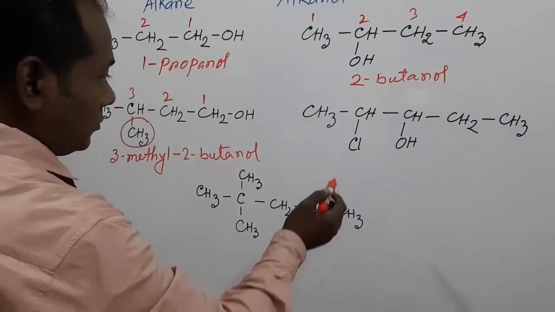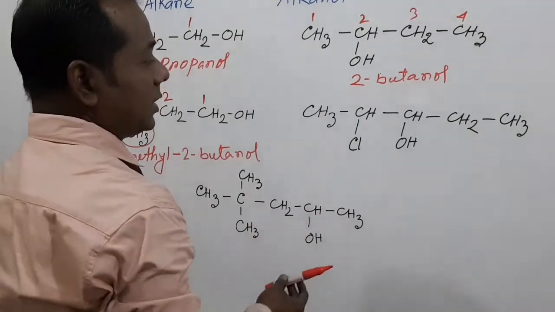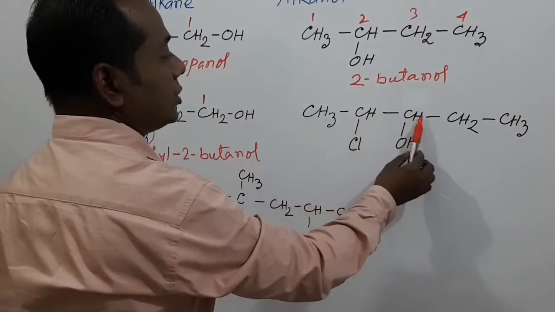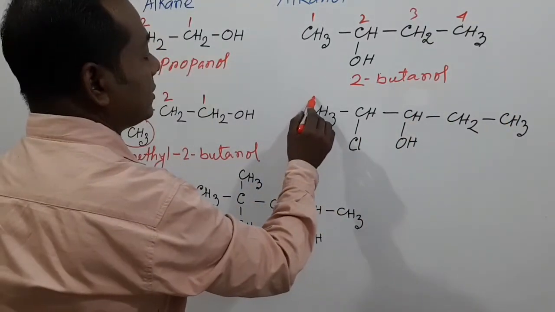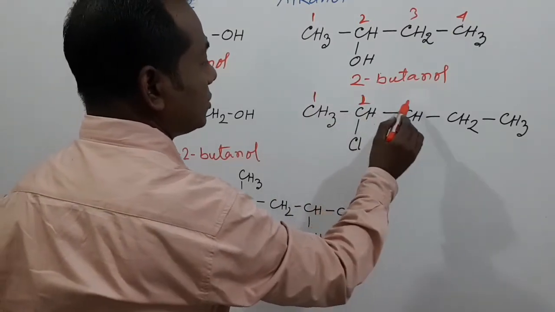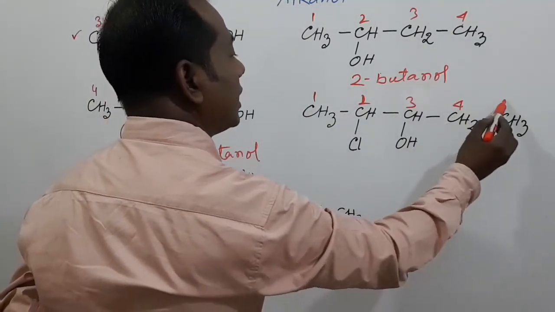Again, in this compound, here we see that 5 carbons are present. If we number the carbon present in the parent chain, this is 1, 2, 3, 4 and 5.